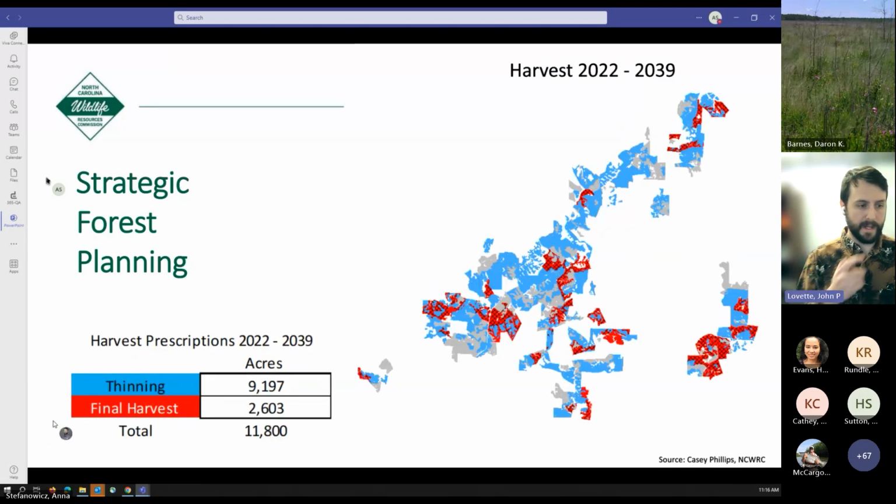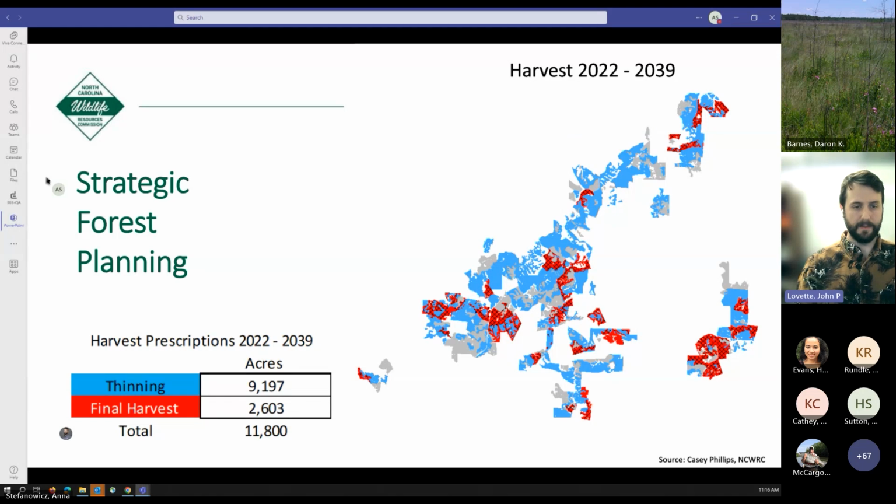Okay. We can develop a harvest prescription for those individual stands, whether we should thin them or do a clear cut, in order to both maximize the habitat quality for the species of interest and also maximize the revenue that can be generated. So this is a harvest prescription for 2022 to 2039, about a 20-year period.